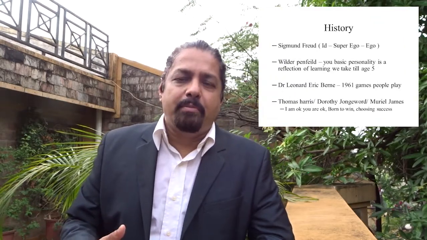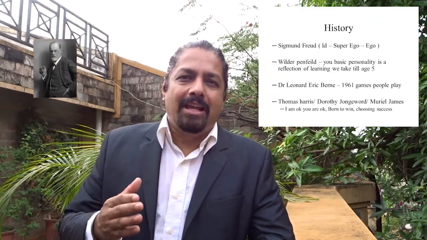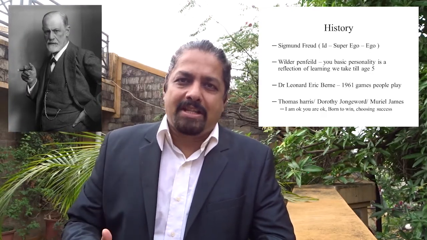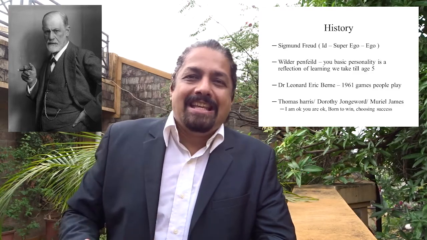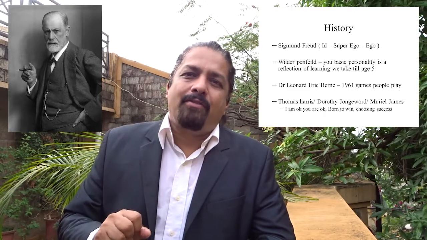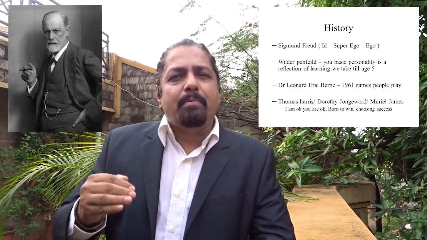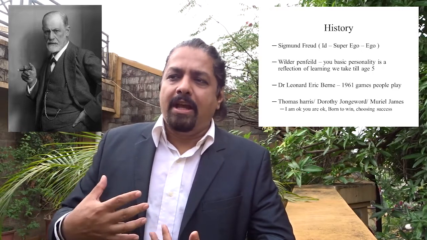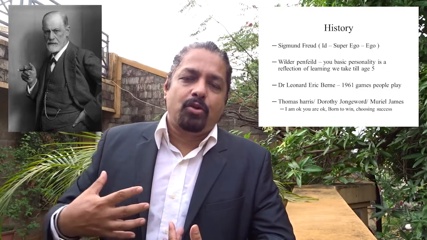A little history on TA. Somewhere in the early 1900s, Sigmund Freud talked about the personality of people, and he coined three words: id, ego and superego. He said that people operate out of basic instincts known as the id. Id is nothing but food, clothing, shelter, your ability to survive. Then people move to another area where they operate, which is known as ego. They are aware that they are a self, so they try to bring pleasure and comfort to this ego.